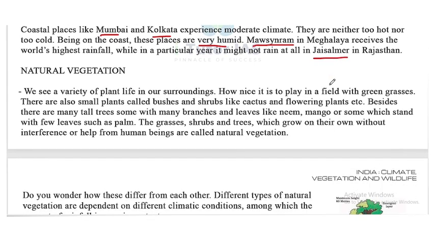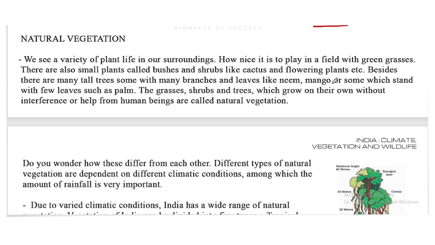Now moving forward, natural vegetation. We see a variety of plant life in our surroundings. How nice it is to play in the field with the green grasses. There are also small plants called bushes and shrubs, like cactus and flowering plants. Besides, there are many tall trees, some with many branches and leaves like neem and mango, or some which stand with a few leaves such as palm. You may have seen this.